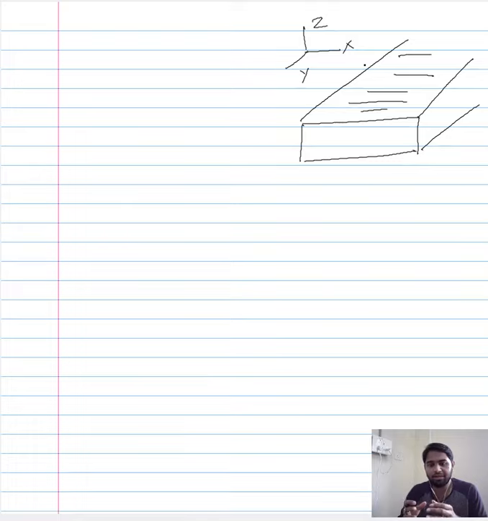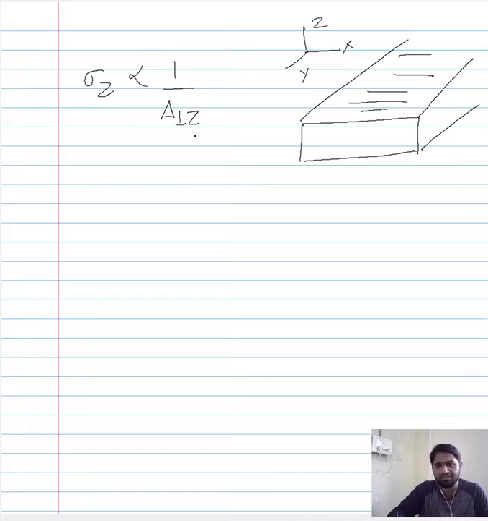That would mean that the stress acting along the z-axis would be insignificant, because the stress acting along the z-axis would be inversely proportional to the area perpendicular to the z-axis. So when your area is significantly higher than the other surface areas, this particular stress would be rather insignificant when you compare it with the other stress.